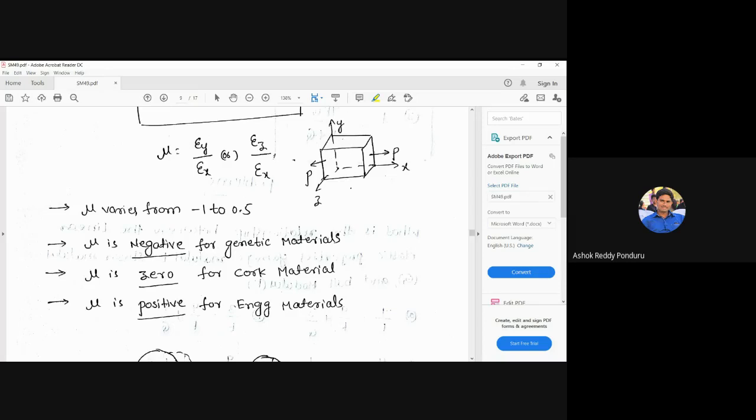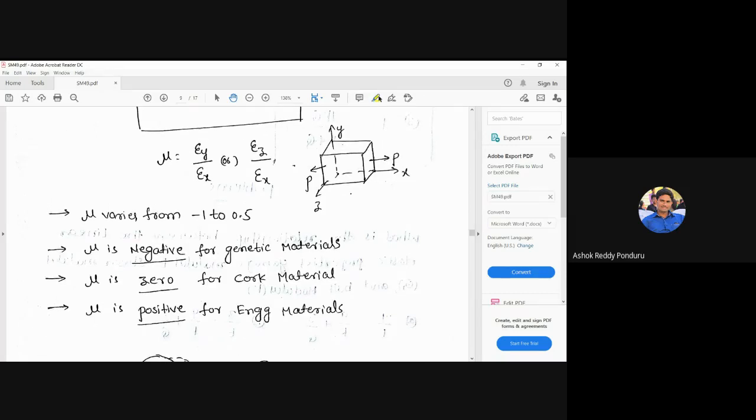That is the general scenario. Suppose you are applying a compressive load here like this. Then the dimension of the member decreases in the direction of the load. In the other directions, the dimensions may increase. This is the general scenario.